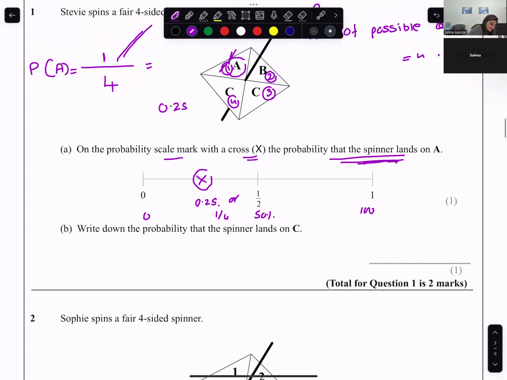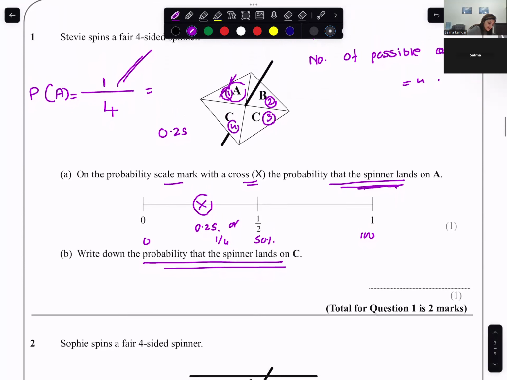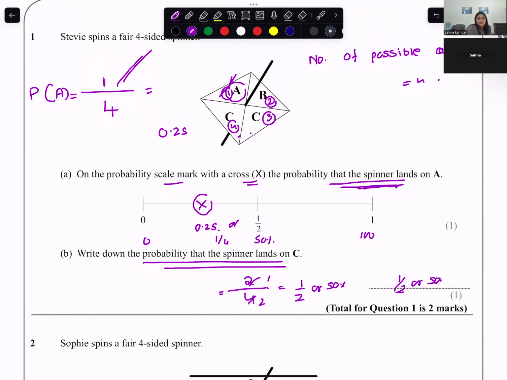Write down the probability that the spinner lands on C. So if I want to find the probability of the spinner landing on C, what is the total number of possible outcomes? It is 4. And how many times do I have C? Say 2. So the probability that the spinner lands on C is 1 by 2, or I would say 50%. So 1 by 2 or 50%. So this is how you do sums related to probability.